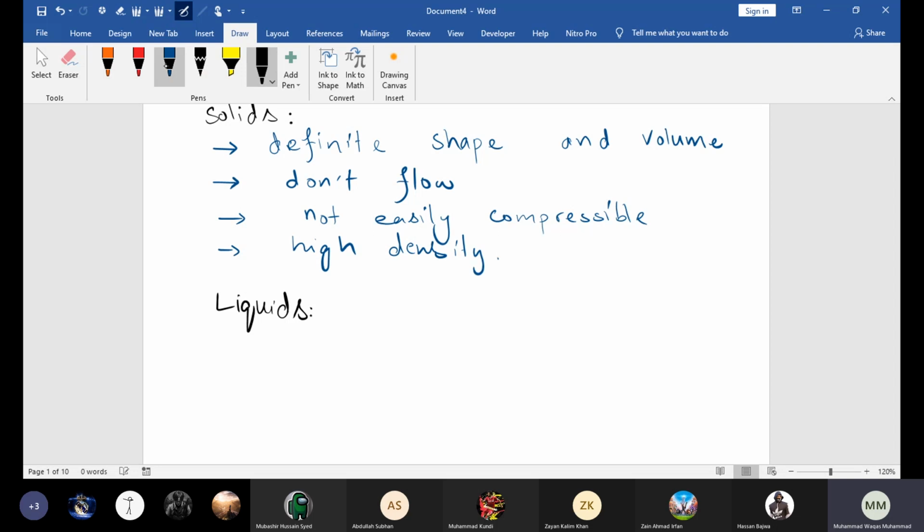Who will tell the properties of liquids? Sir, they have a definite volume but no definite shape. They take the shape of the container. Shabash. Very good.